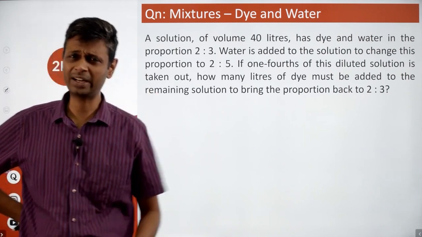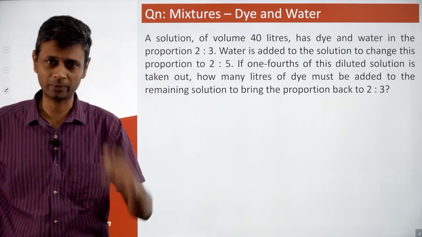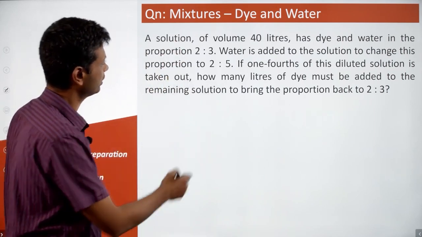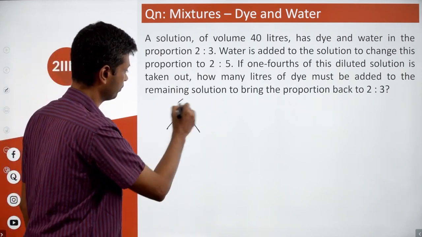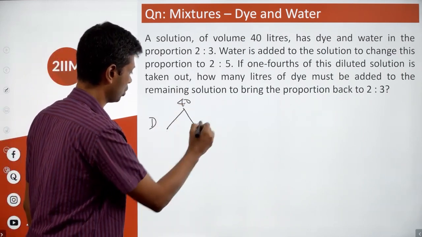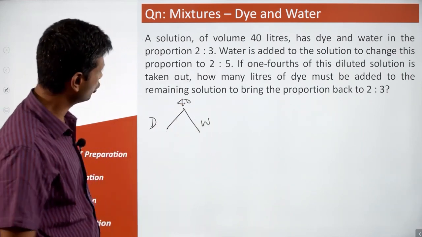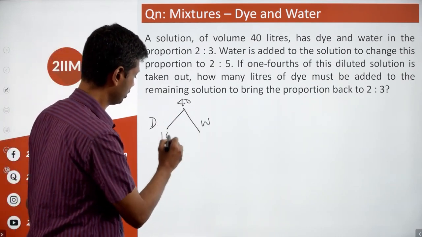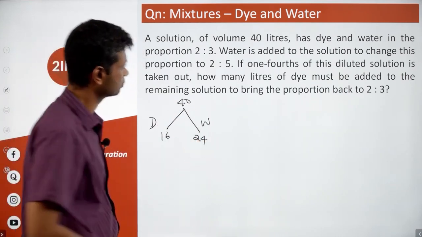It looks like there's lots of data here, but it's a sitter. It's a proper sitter. And let's go step by step. 40 liters, dye and water. So I'm going to write down 40, dye, water. In the ratio 2:3, 2/5 of this, 3/5 of this, 16 and 24.